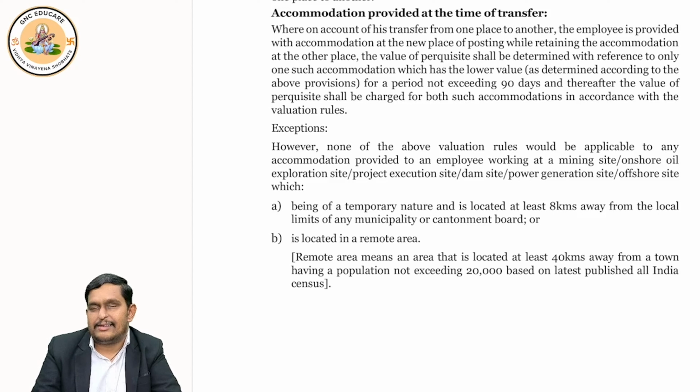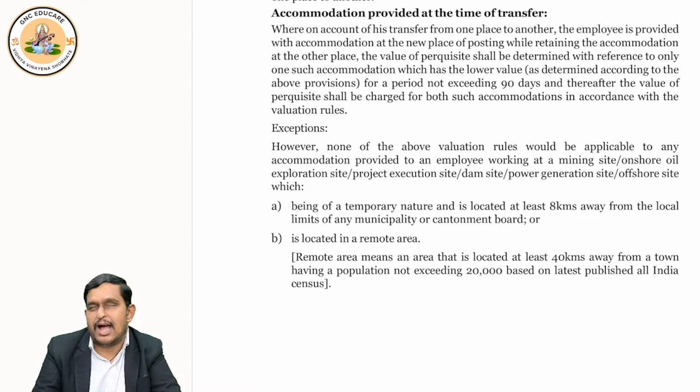But there are conditions. What are they? Such an establishment should be at least 8 kilometers away from the municipality. How much? 8 kilometers away from the municipality. Or at least it should be a rural area. Now you may ask, what is a rural area? A rural area is an area which is at least 40 kilometers away from the city. At least how many kilometers? 40 kilometers away from the city.